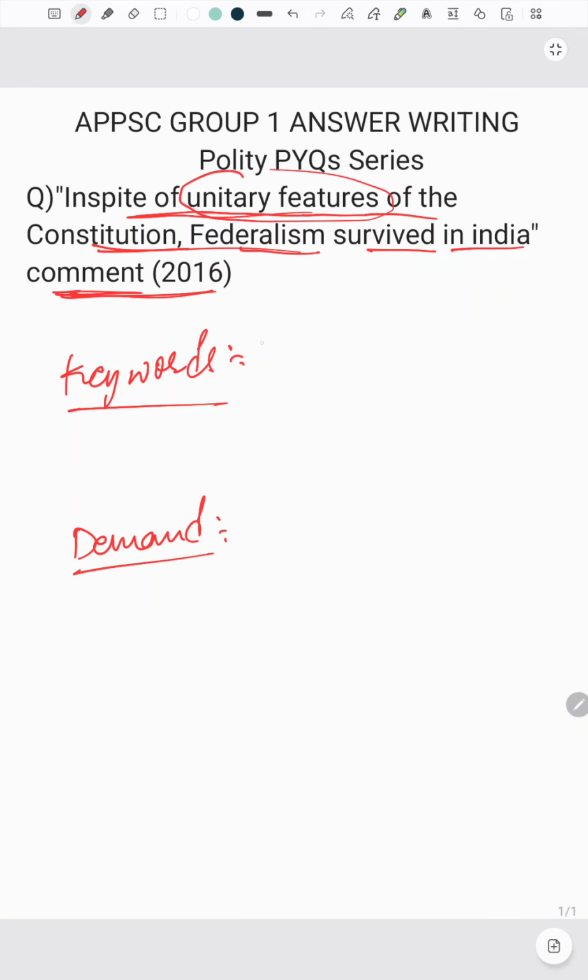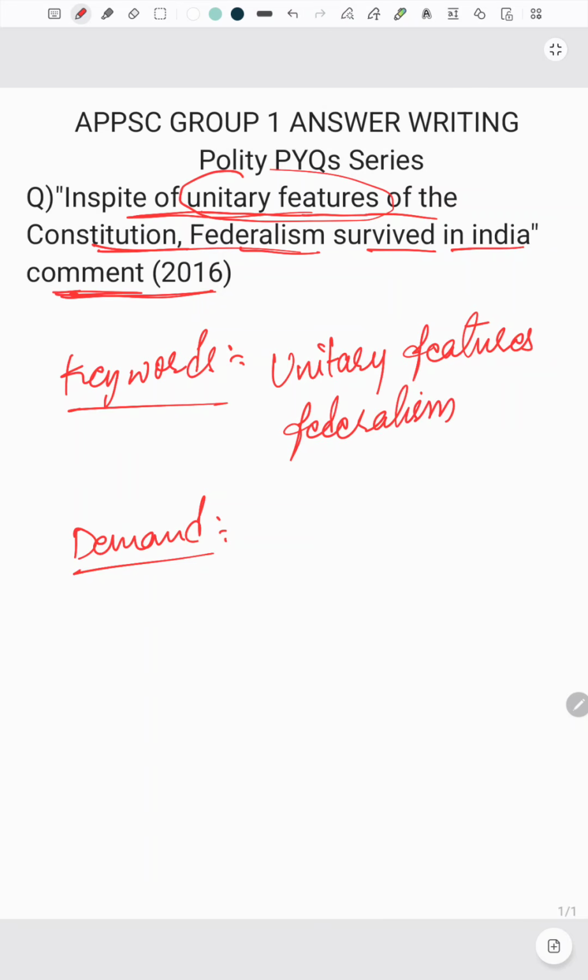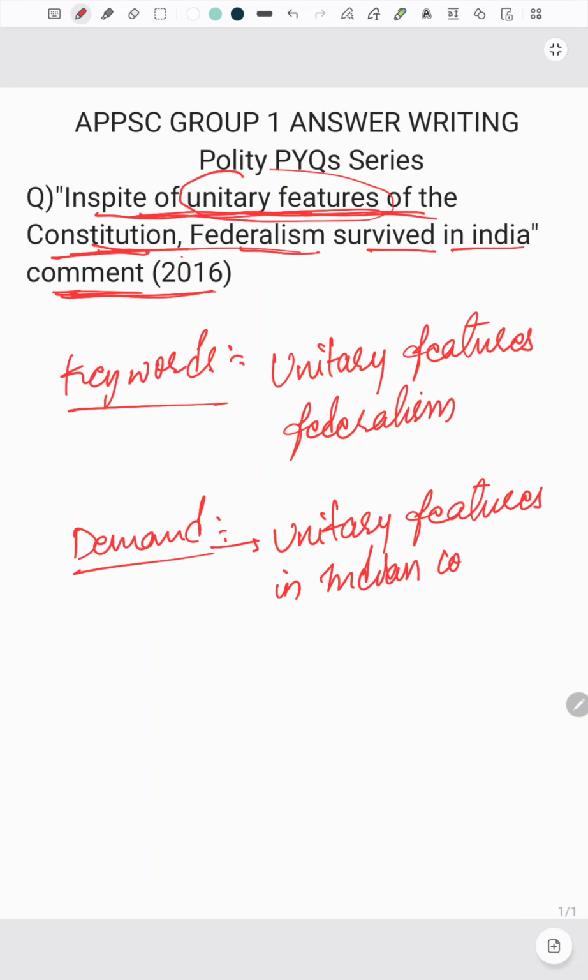So what are the keywords? The first one is unitary features. The next one is federalism. What is the demand of the question? It is a little tricky. The question says, in spite of the unitary features of the constitution, with a comma. He is saying that yes, we had unitary features in the constitution. So the first demand is that you have to state a few unitary features in the Indian constitution.